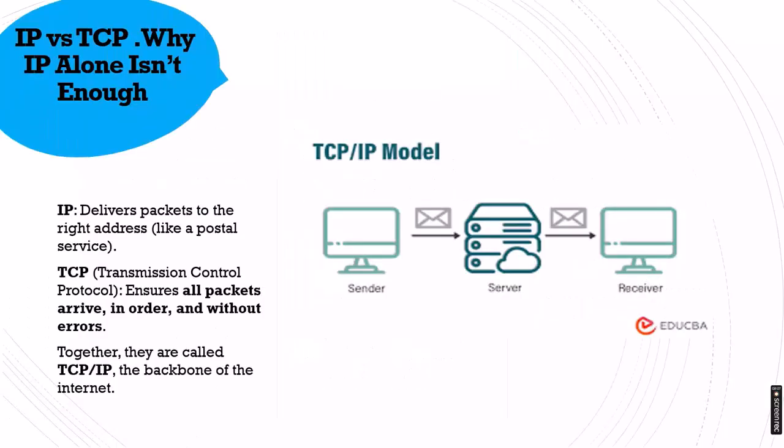And the last slide that comes along the way is IP versus TCP. Why IP alone isn't enough. IP delivers data packets to the right addresses like a postal service. As we discussed before, IP is connectionless and packets are independent, so some of the data may become lost or may forget its route. So there is another protocol called Transmission Control Protocol that ensures that all packets arrive in order and without errors. If a data packet is lost during transmission, Transmission Control Protocol ensures that it is delivered at the right address even after being lost. So together what we discussed today was the TCP/IP model, and these are the backbone of the internet.